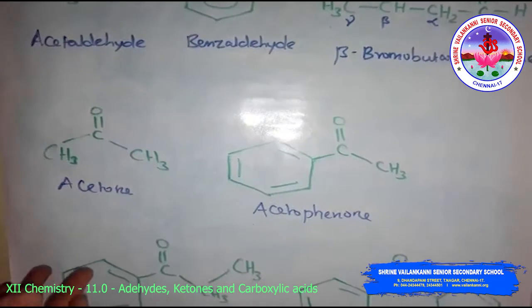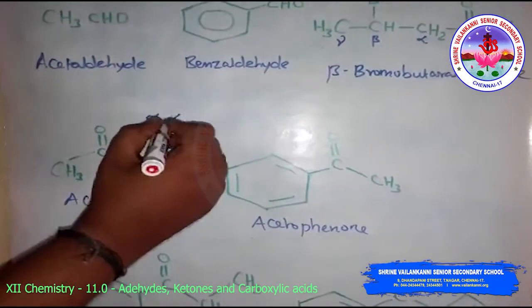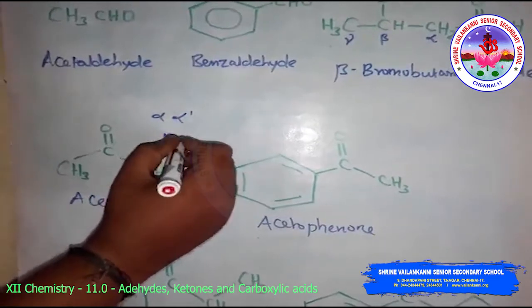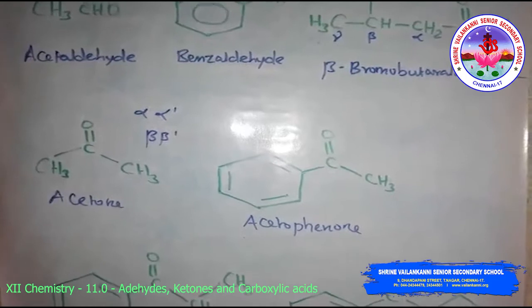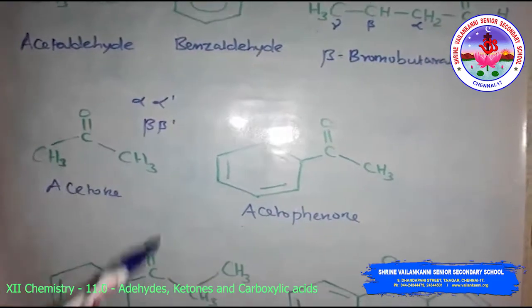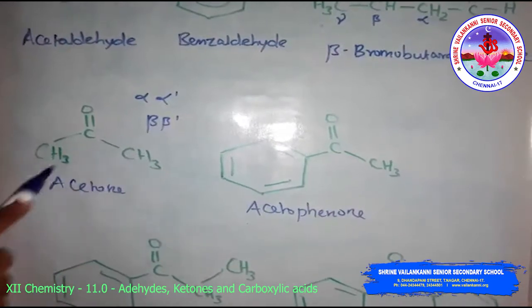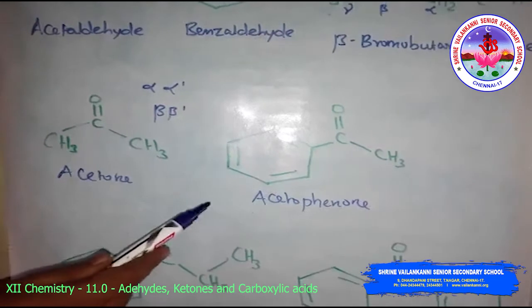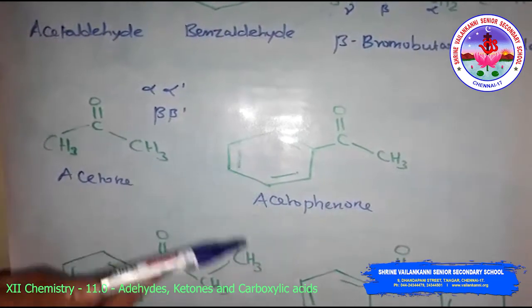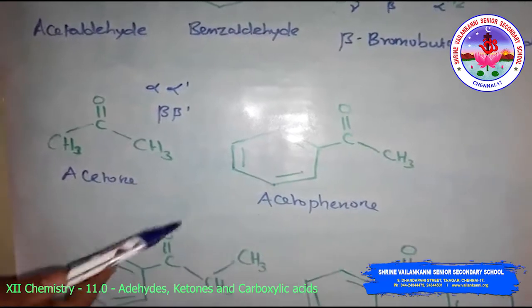Beginning with the carbon atom next to the carbonyl, we can write alpha, alpha dash, beta, beta dash. Some ketones have historical common names. The simplest, dimethyl ketone, is called acetone. Alkyl phenyl ketones are usually named by adding the acyl group prefix to phenone.